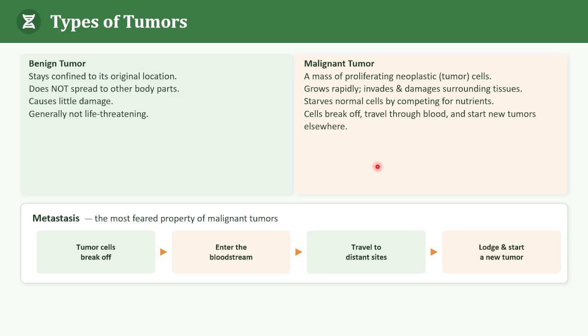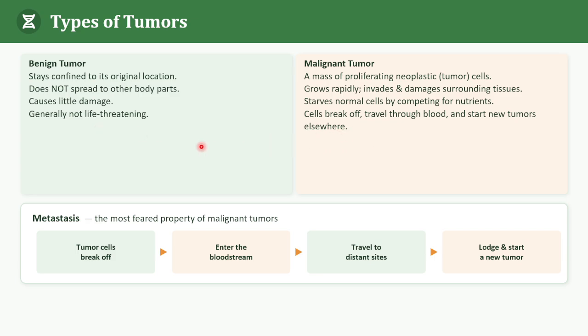On invasion, a benign tumor does not invade the surrounding tissue, but a malignant one invades the surrounding tissue. On damage, a benign tumor usually causes little damage, but a malignant one can cause considerable damage. And on spreading, a benign tumor does not spread to distant sites, but a malignant one can.